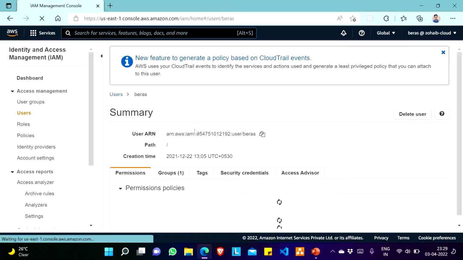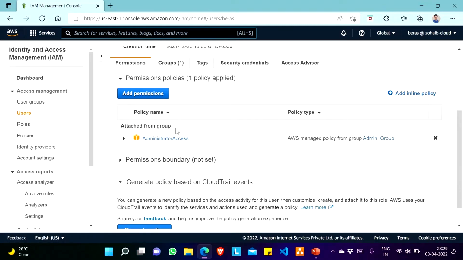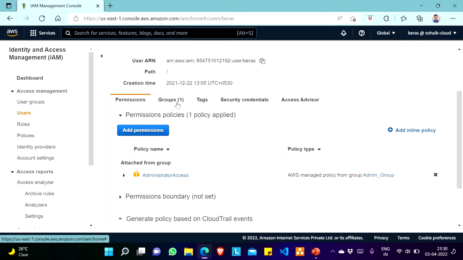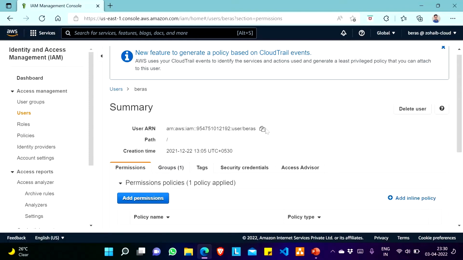We can see here. Now you just see permissions. What is this permission? That is administrator access, that is full admin access, and the policy is getting inherited from this group level, AWS managed policy from the admin group. So this user is a part of this group. You can see admin group. Fine. So permission is there.